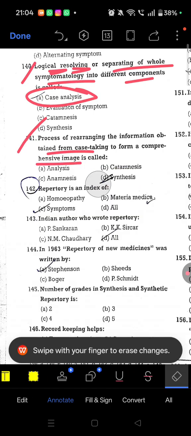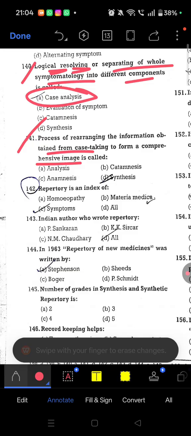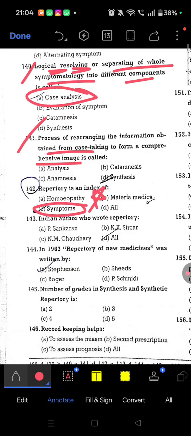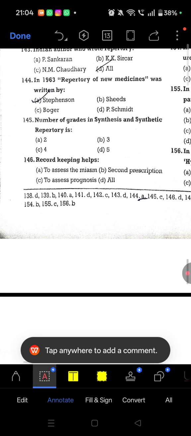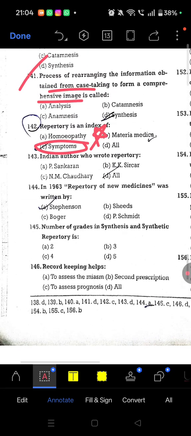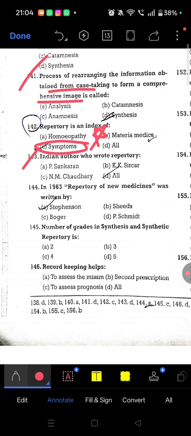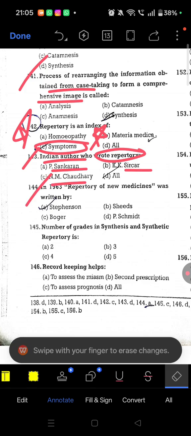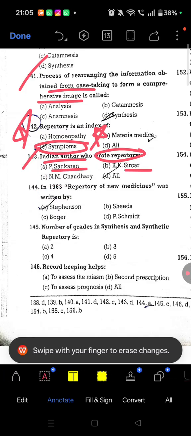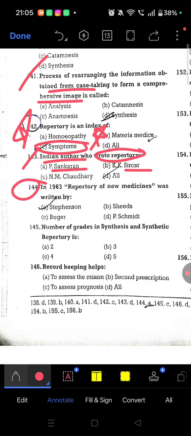Question 142. Repertory is an index of symptoms. This also you have to learn. Question number 142, repertory is just an index to symptoms. So 142 is a star mark question. Okay. Question 143. Indian authors who wrote repertories are all: P. Sankaran, N.M. Choudhury, K.K. Sarkar. Question 144. In 1963, the Repertory of New Medicines was written by Stephenson. Okay.